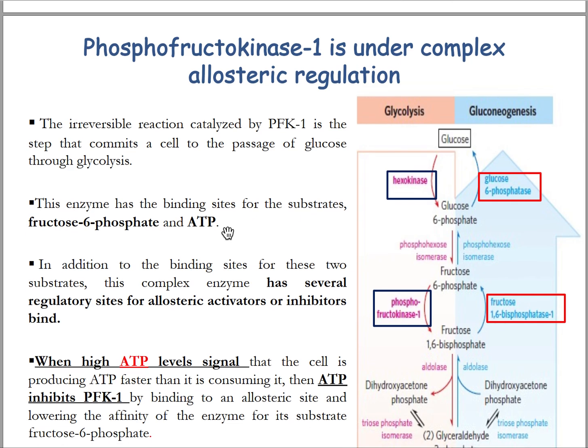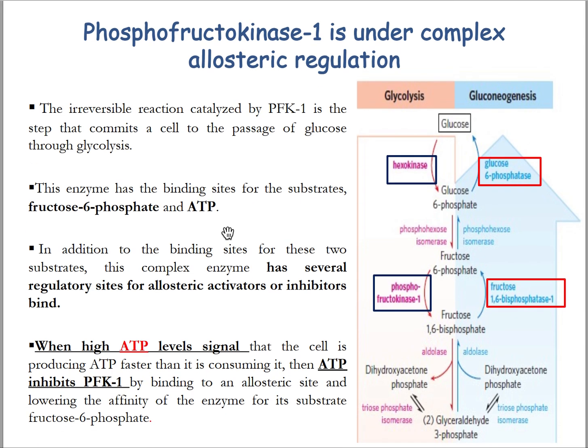So what about phosphofructokinase 1? This is under allosteric regulation. So this is phosphofructokinase 1. The irreversible reaction catalyzed by phosphofructokinase 1 is the step that commits a cell to the passage of glucose through glycolysis. This enzyme has the binding site for the substrate fructose 6-phosphate and also ATP.